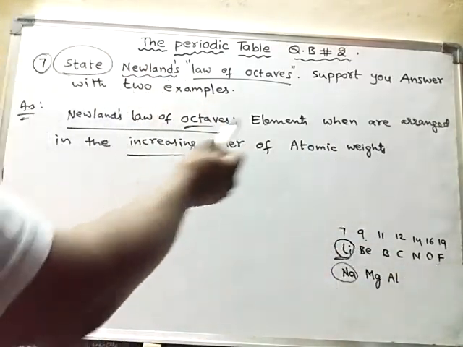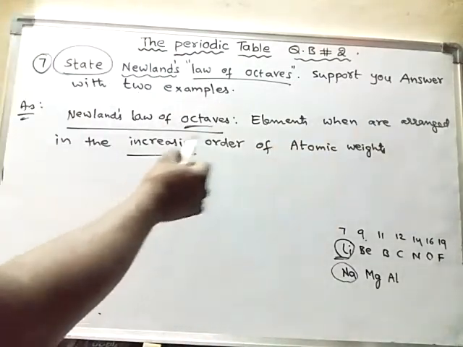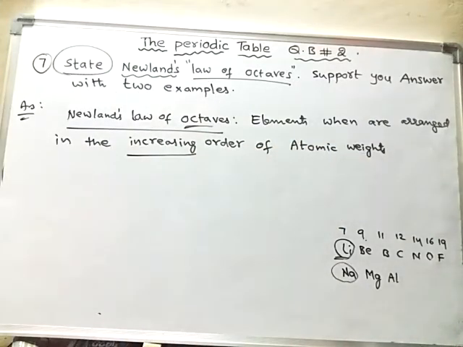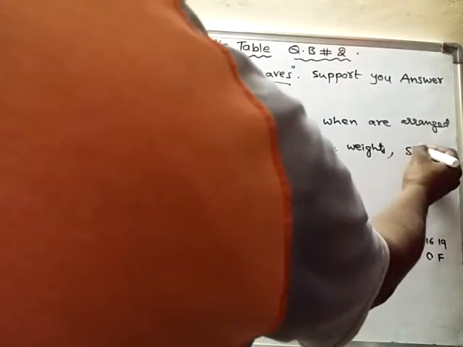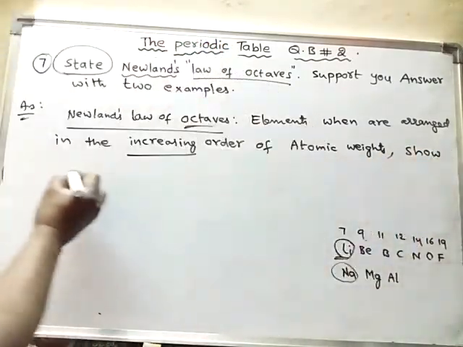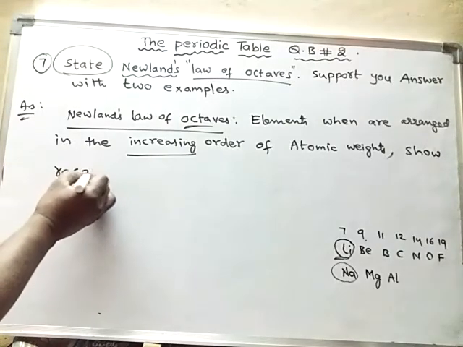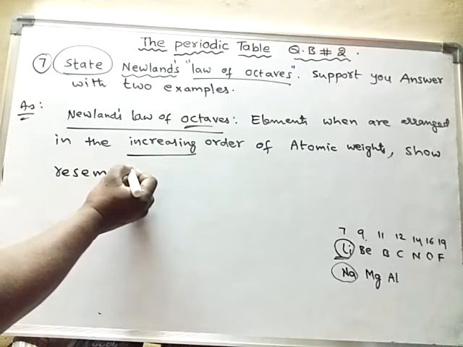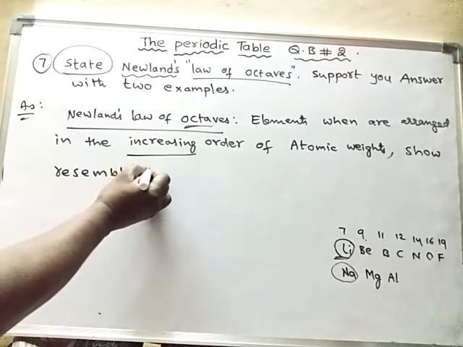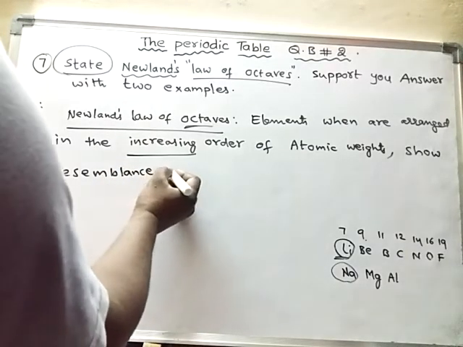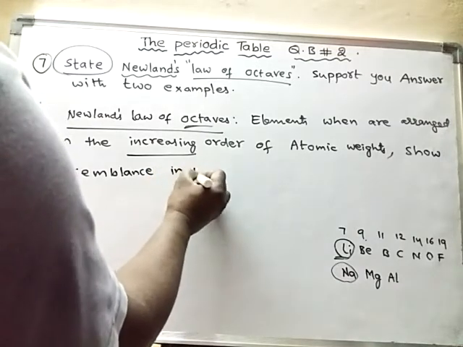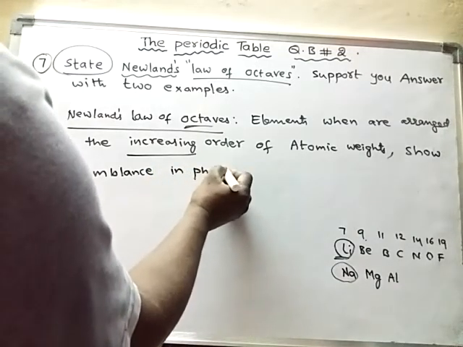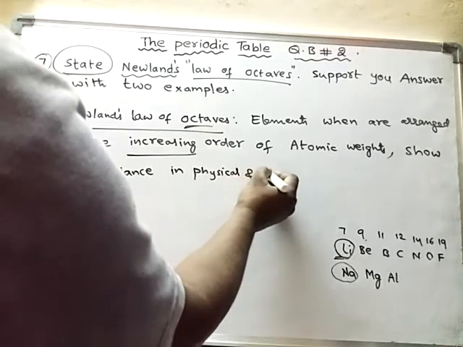So when elements are arranged in increasing order of atomic weights, they show resemblance. Resemblance means similarities. They show resemblance in physical and chemical properties.